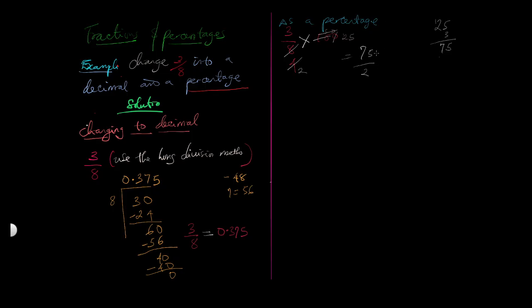But we want to express it as a percentage. We cannot still call a fraction like this a percentage. So we're going to divide everything. 2 comes into this 7 is 3 times, remainder 1. Add that 1 to the 5, it becomes 15. 2 into 15 is 7 times, remainder 1. We can write it out as 37.1, and that will be 37.1%.